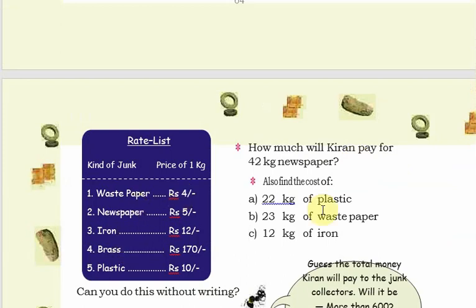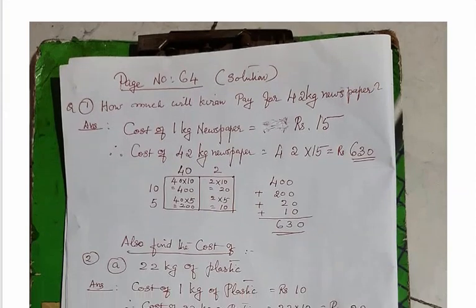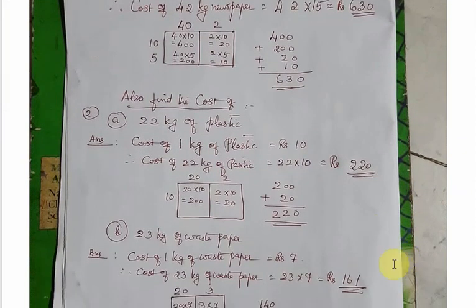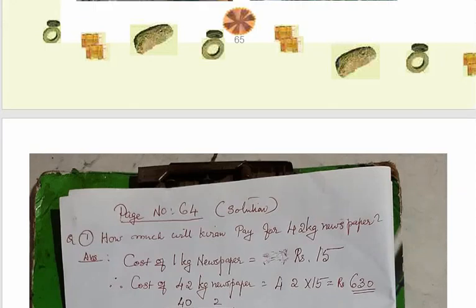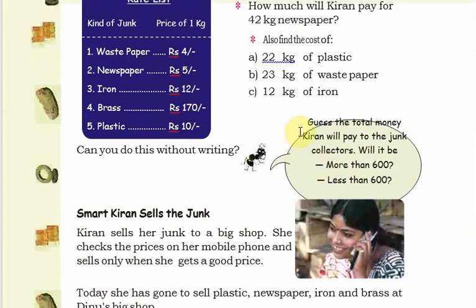Then next, newspaper 630 rupees, then plastic 220 rupees, then waste paper 161 rupees, and the iron 264. So when we add all these things, it will be more than 600. So one question is there: guess the total money Kiran will pay to the junk collectors. Will it be more than 600 or less than 600? The answer is more than 600.